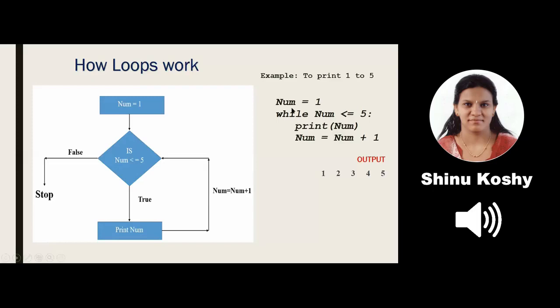So the initial number that we want to print is 1. So I say num is equal to 1. Can you see the while statement? It is a keyword, so please remember to write in small letters. While num is less than or equal to 5, what do I want to do? I do two operations, printing and increasing the num by 1. Can you notice the indentation? So we get the output 1, 2, 3, 4, 5. Now this program, I will show you a live demo.